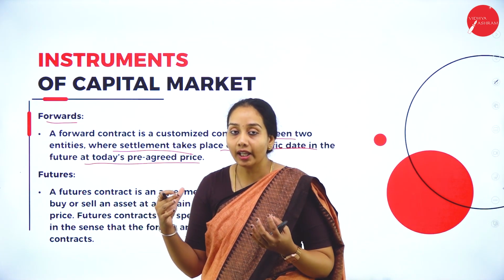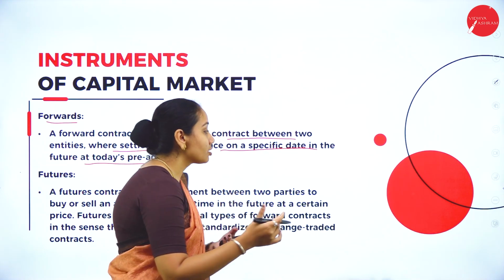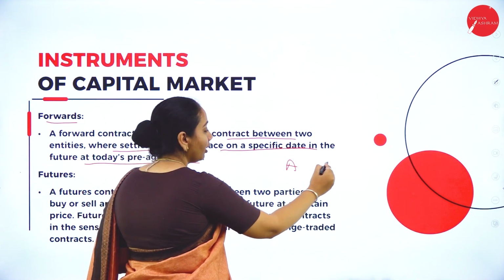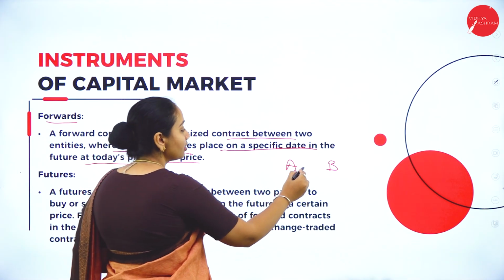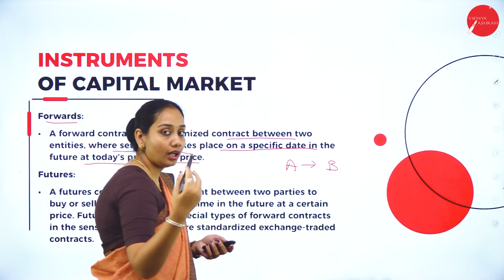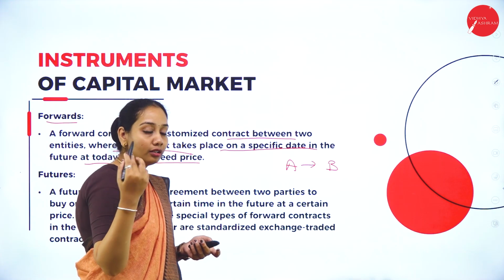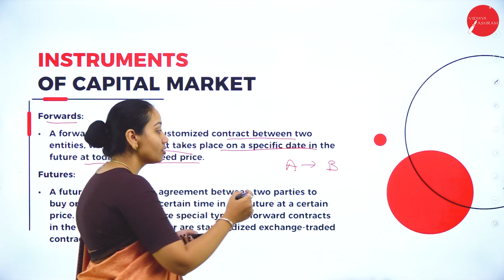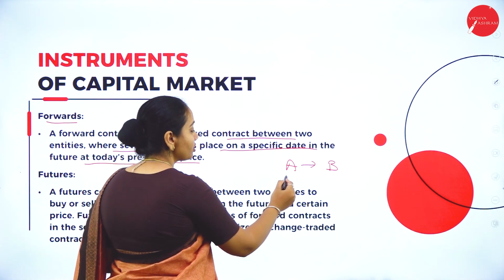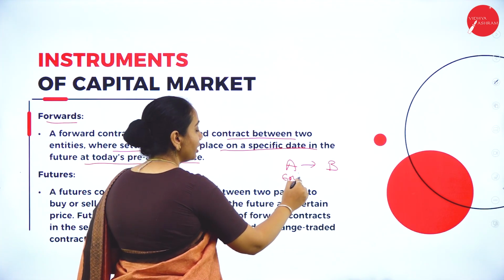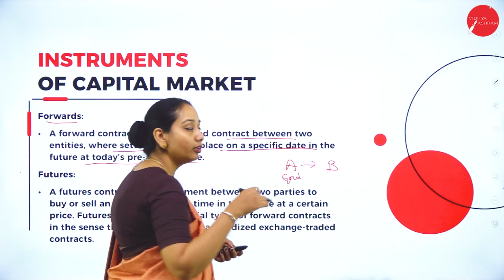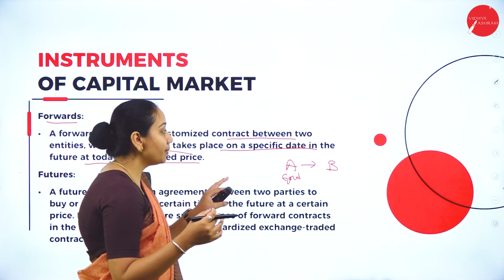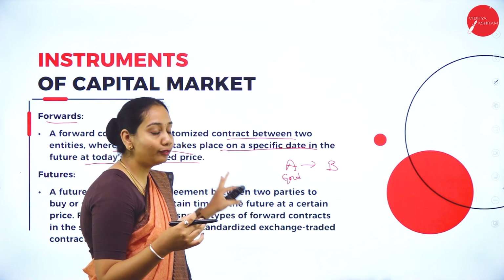I'll give a small example here. Person A is there and person B is there. Person A is going to sell some goods to person B at a predetermined price at a future date. Say, for example, person A is going to sell some gold to person B at a predetermined price at a future date. So this is a contract called forward.